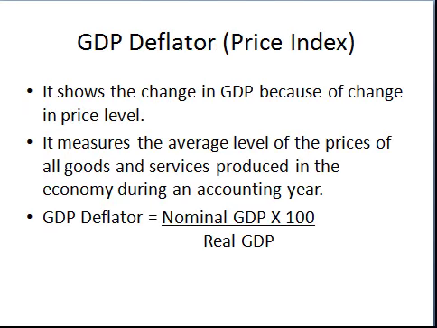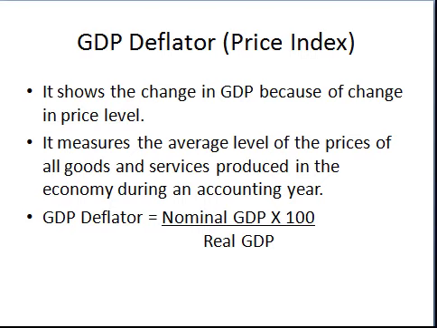Then the GDP deflator, which is also called the price index. It shows the changes in the GDP because of changes in price level. Actually, we came to know that there is a difference between the nominal GDP and real GDP. Sometimes the difference occurs because of changes in price level. It means inflation is responsible for increasing or decreasing the GDP.